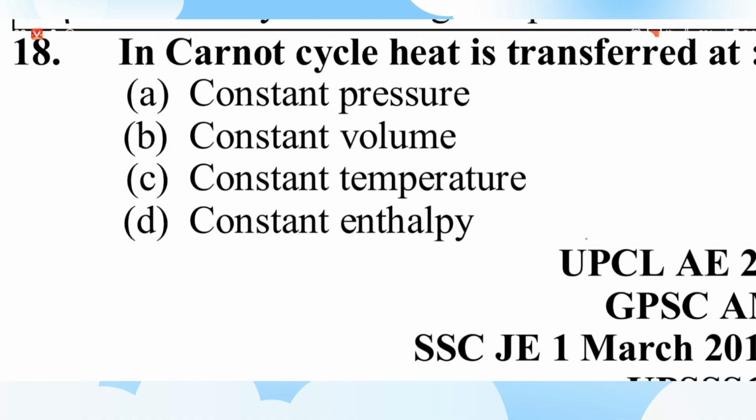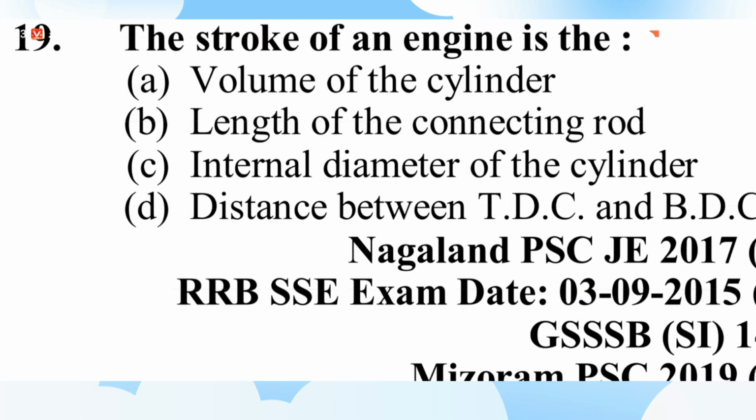Question number 18. In the Carnot cycle, heat is transferred at A constant pressure, B constant volume, C constant temperature, D constant enthalpy. Carnot cycle is at constant temperature, by isothermal process, heat addition or rejection.